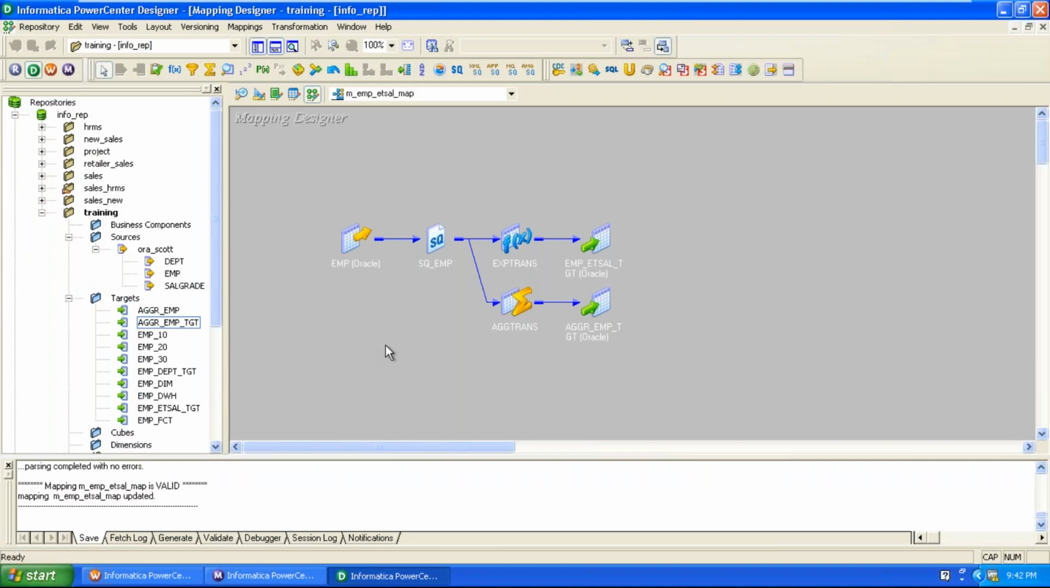Cool. This is the information about expression transformation as well as aggregator transformation. The expression transformation is used to process data at a very detailed level. Aggregator transformation is used to process the data at summarized level. For expression transformation, the input number of rows equals the output number of rows, whereas for aggregator, the input number of rows is not equal to the output number of rows. The expression is a passive transformation. Aggregator is an active transformation.